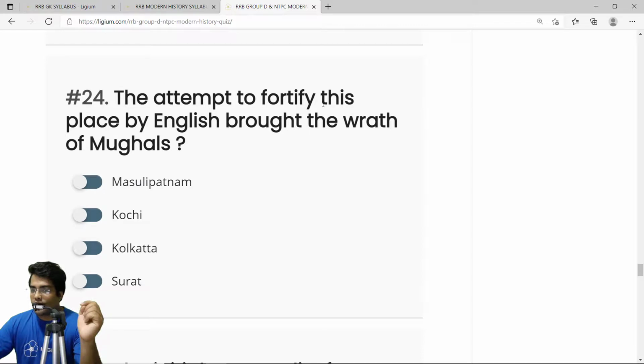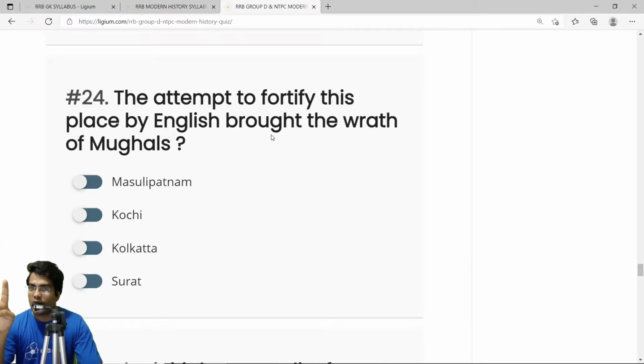The attempt to fortify this place by English brought the wrath of Mughals. So once again, it was in Surat. There were two times in the earlier stages that the Britishers fought against the Mughals. The first time they started fortifying parts of Surat.